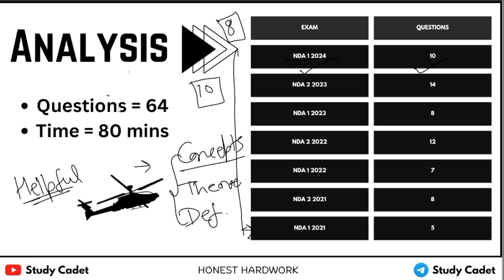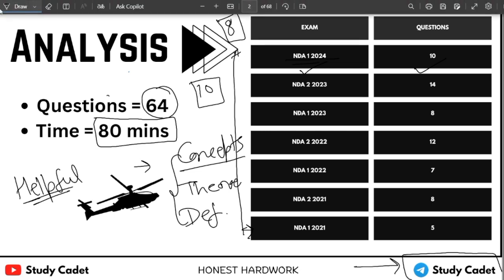You can get this PDF from our Telegram channel Study Cadet also. And you can take a timer of 80 minutes and solve all the 64 questions which were asked in the last 7 papers. Okay, now shall we start?